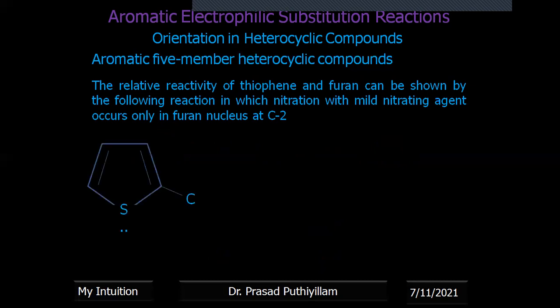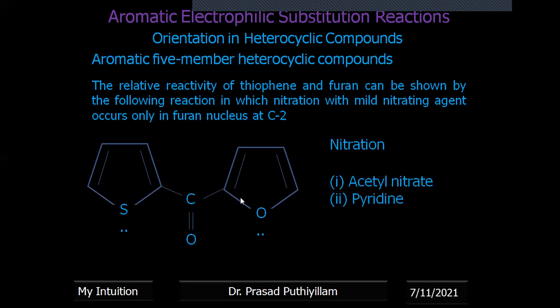This particular compound is a ketone, with thiophene and furan attached to a carbonyl functional group, and the rings have more electron density compared to that of the carbonyl C=O. Therefore, the electrophilic attack takes place on the thiophene ring or the furan ring.